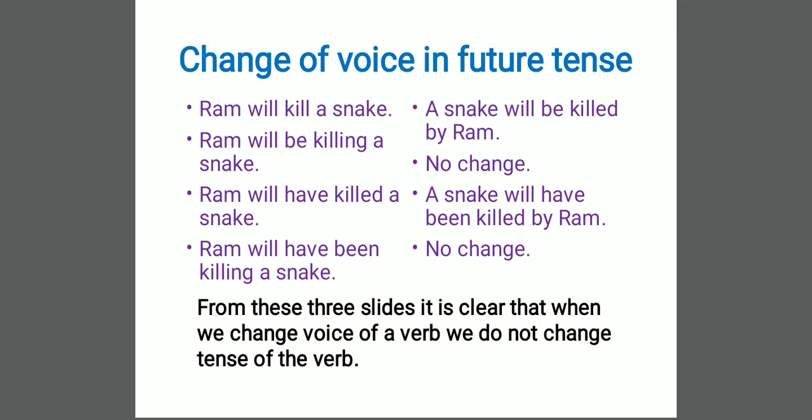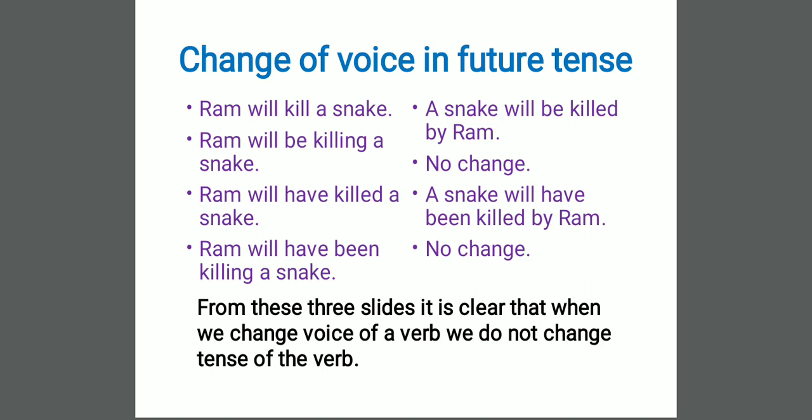Ram will kill a snake. A snake will be killed. Which be family member have we used? Be. A snake will be killed by Ram. Next sentence, Ram will be killing a snake. Again, dear students, remember this. Future continuous tense voice cannot be changed from active to passive.